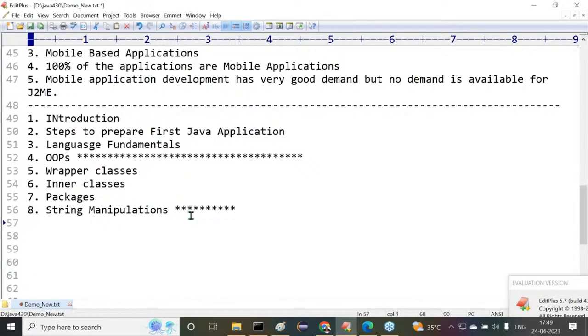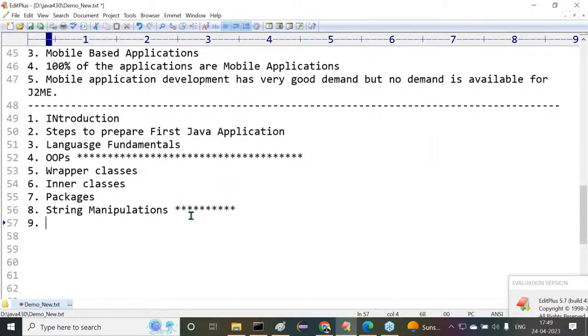String operations. Many times we are going to use string operations in every project. It's a common operation we are going to perform: comparing two names, checking whether an email ID is a proper email ID or not. All these things we are going to do, and we frequently use them in our applications. Next one is like what?